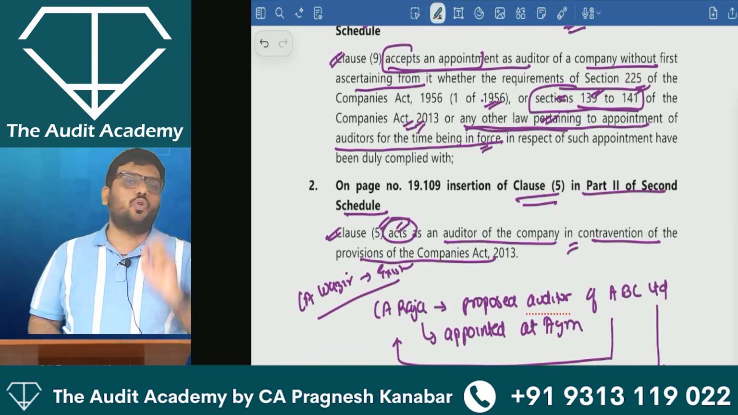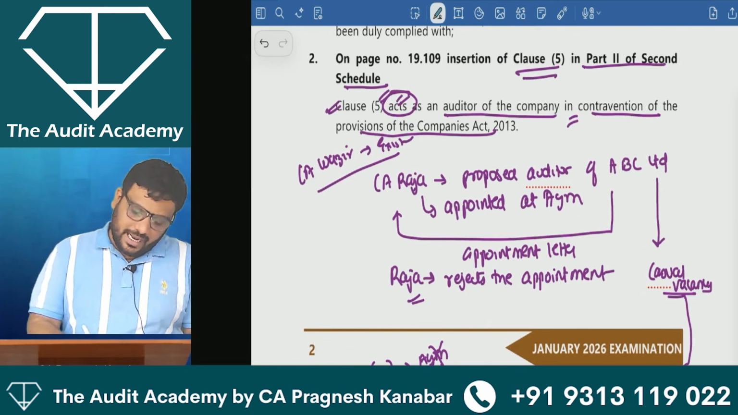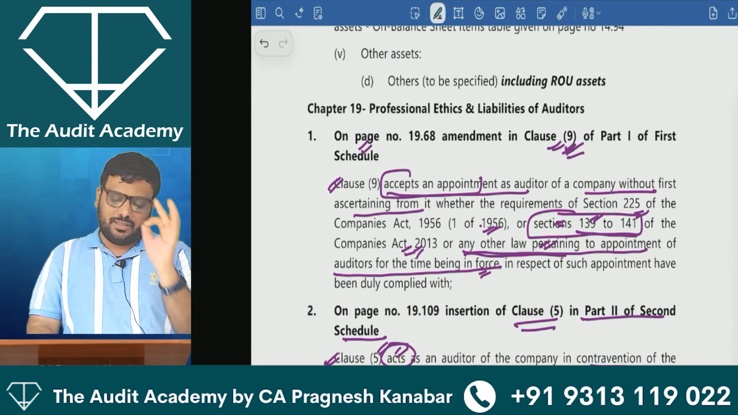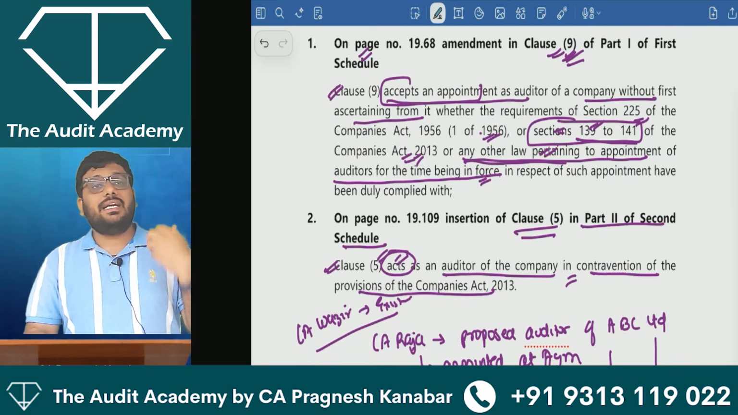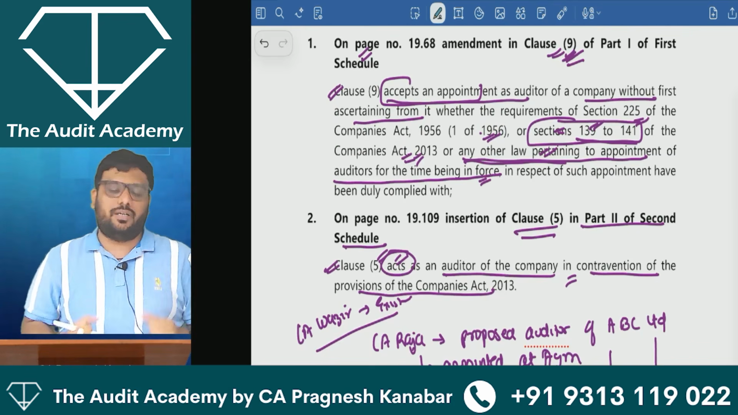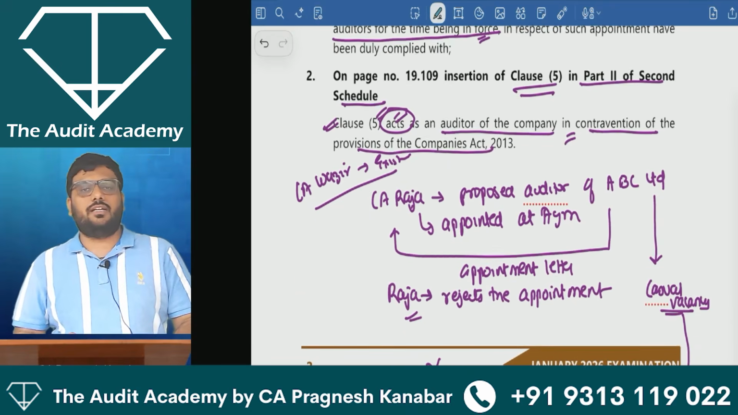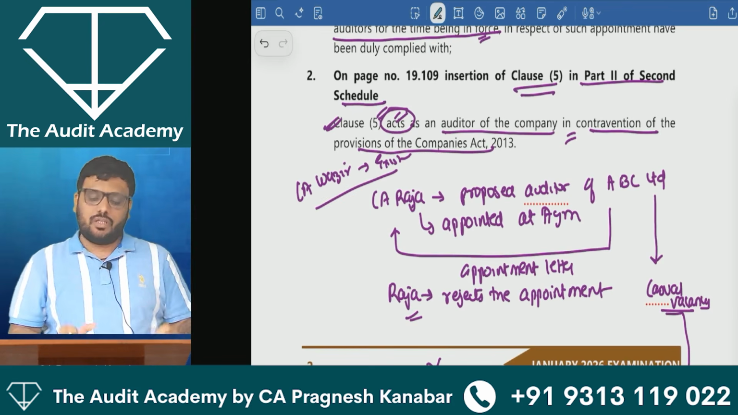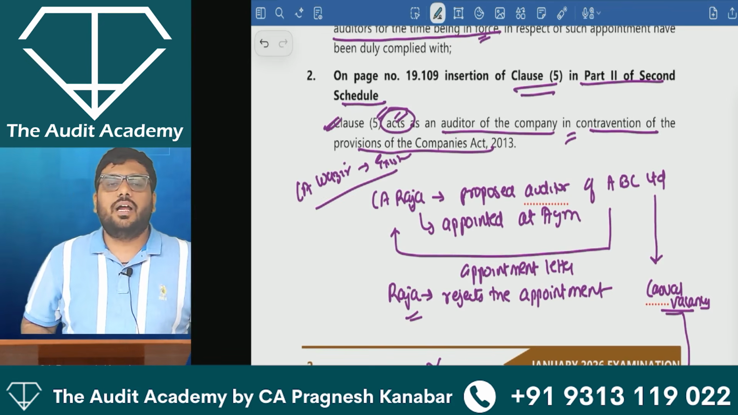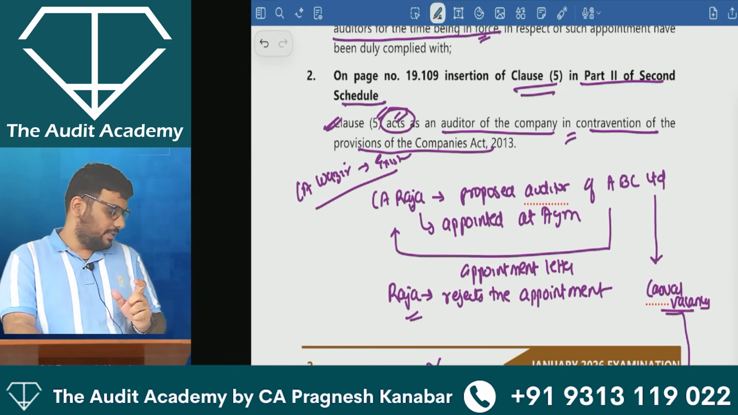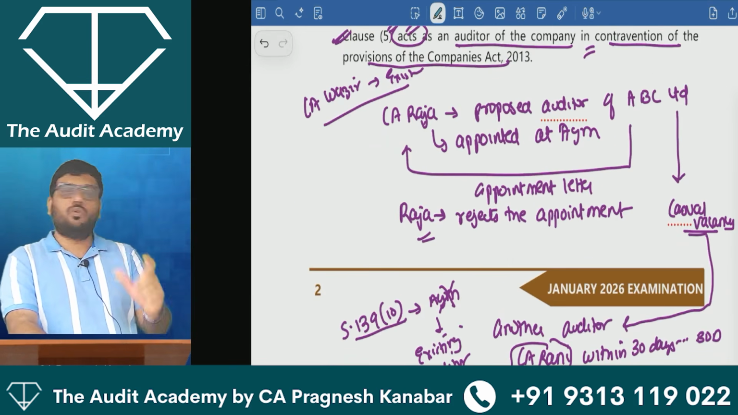I will give you 2 case studies. One, this Raja Rani case study, which is purely a concept of clause 9 part 1 first schedule. Second, let us say you are violating your rights, duties and so on, and you are acting as an auditor in contravention of Companies Act 2013, then in that case, clause 5 part 2 second schedule will get hit. I hope I have made myself very, very clear. So these are the 2 things to be noted.